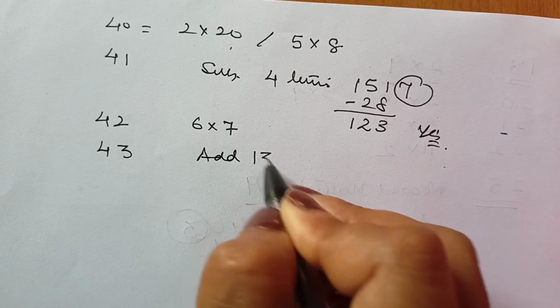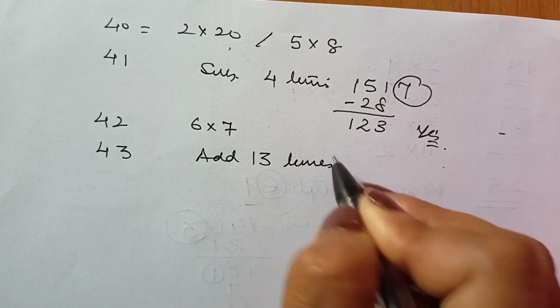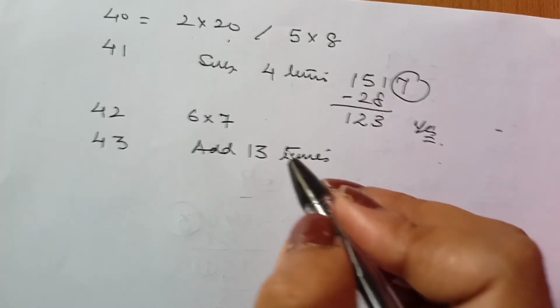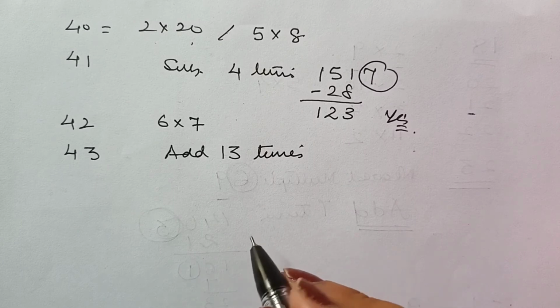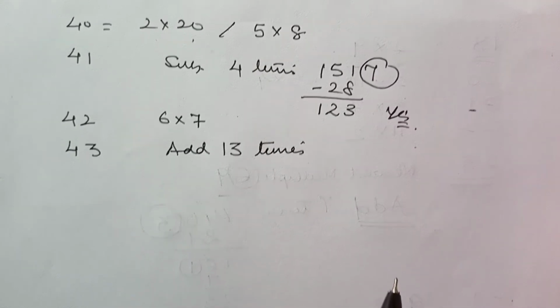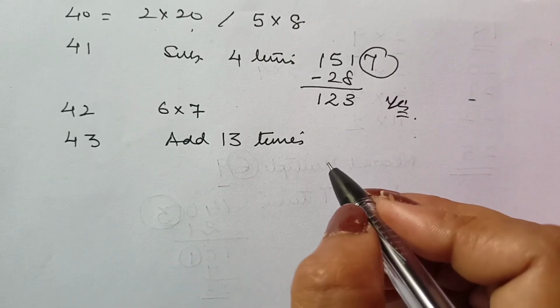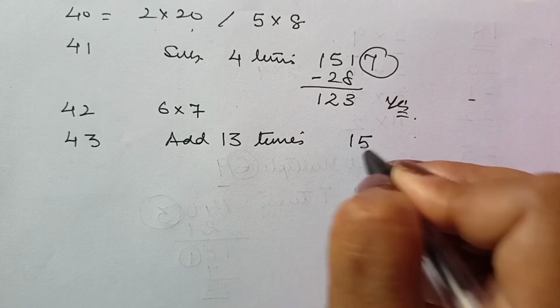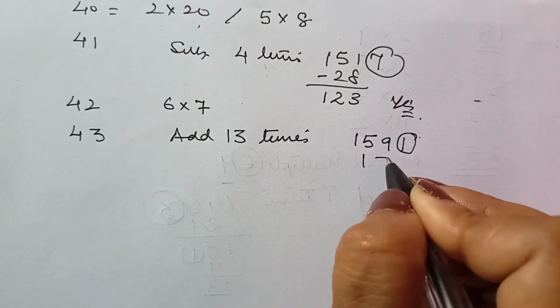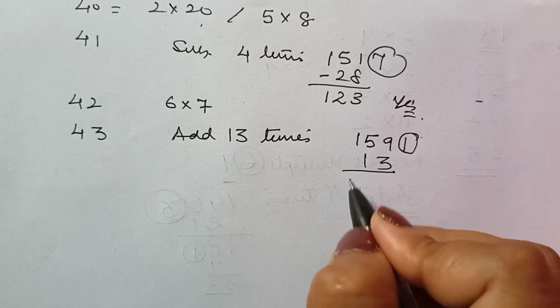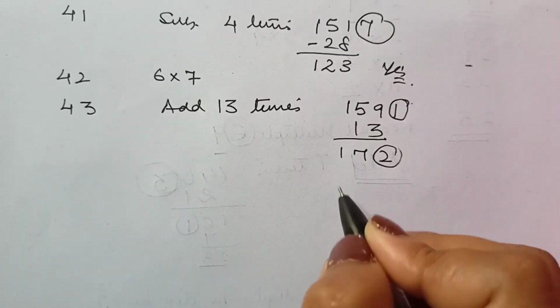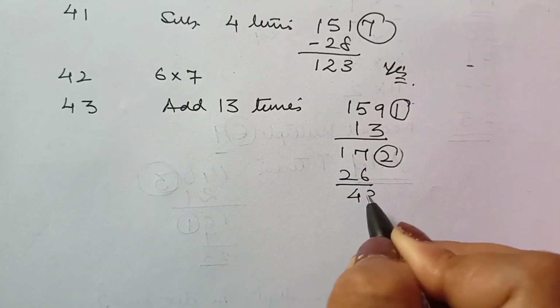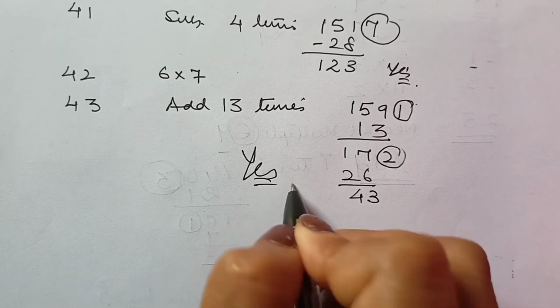Add 13 times. Now I hope you are not confused with, ma'am, sometimes you are adding, sometimes you are subtracting, and what to add, what to subtract. I think you are clear for it absolutely after watching this video. So add 13 times. Let me take up an example, say 1591. Adding 13 times 1 is 13, which gives me 172. You may again add 13 times 2, that is 26, and I get 43. So yes, it is divisible.